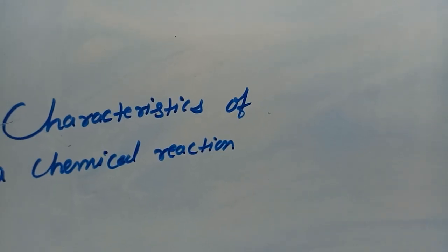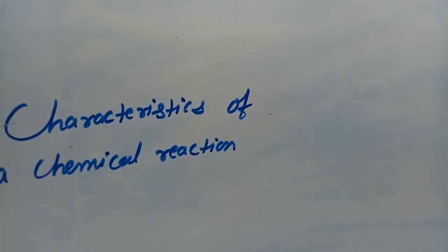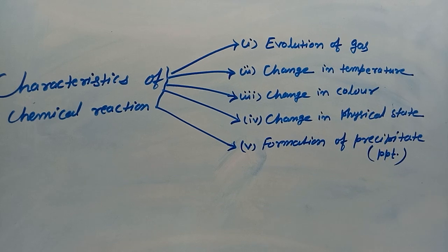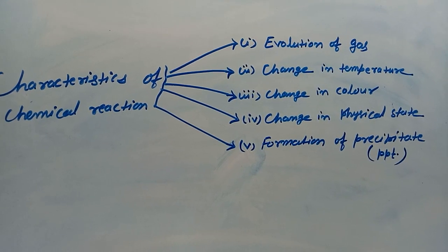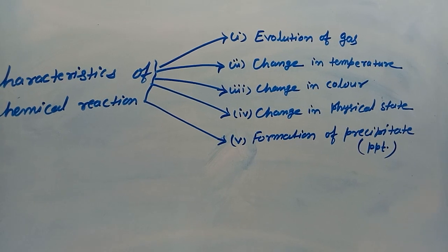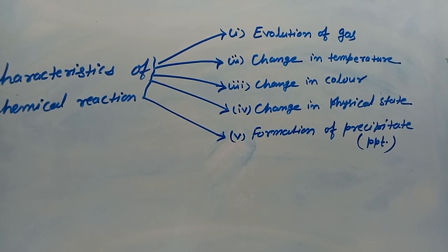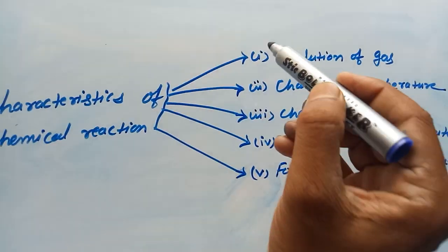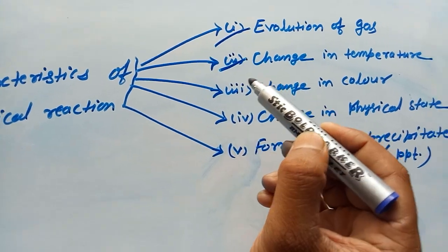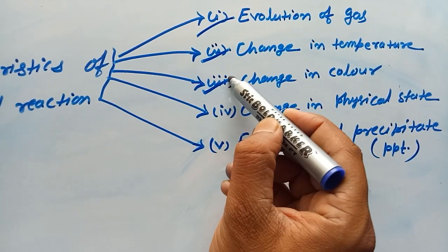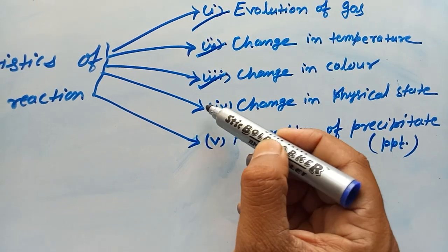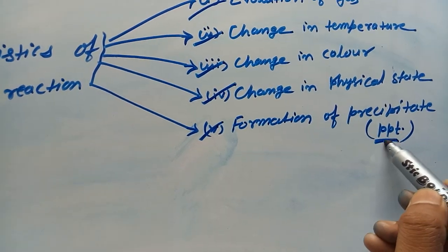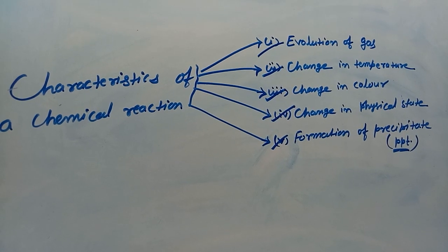A chemical reaction has different characteristics. Let's know about them. A chemical reaction has 5 characteristics. First is evolution of a gas. Second is change in temperature. Third is change in color. Fourth is change in physical state. And the last one is formation of precipitate, which is represented as PPT. We will see each characteristic.